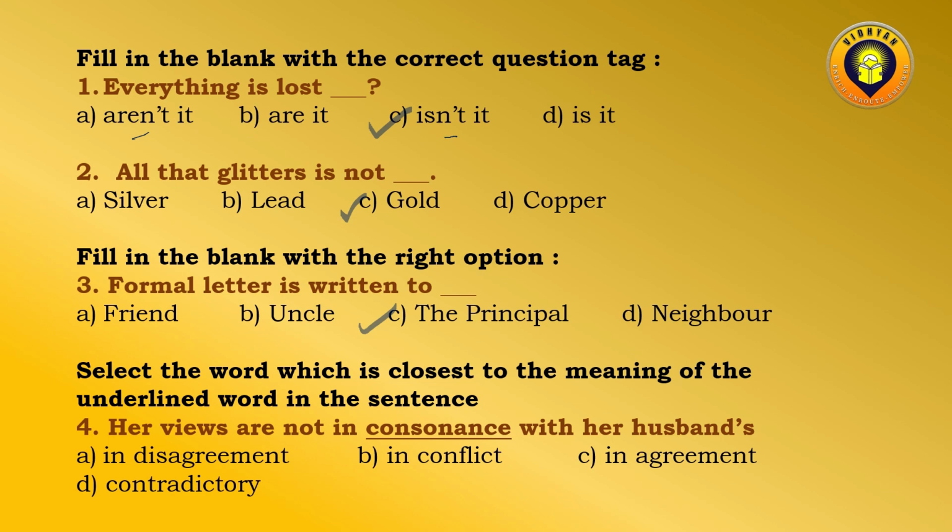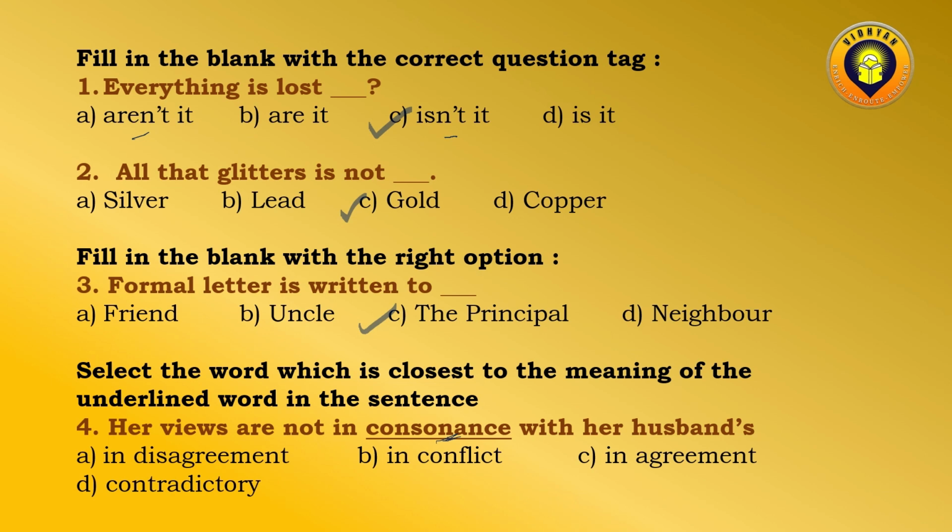Next is select the word which is closest to the meaning of the underlined words in the sentence. Her views are not in consonance with her husband's. Now the word consonance means agreement.